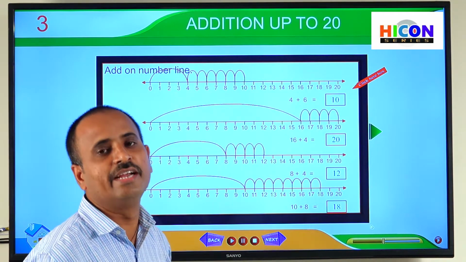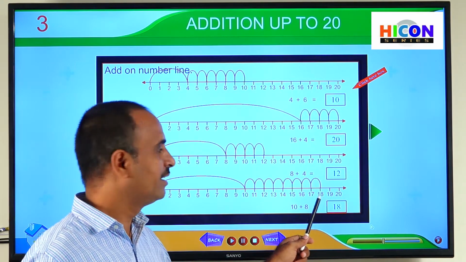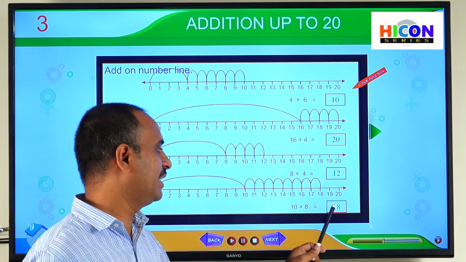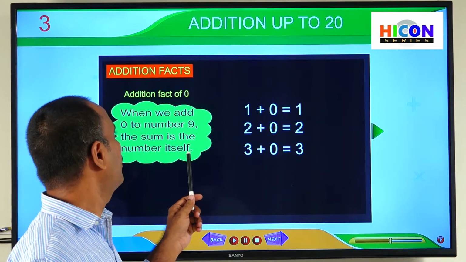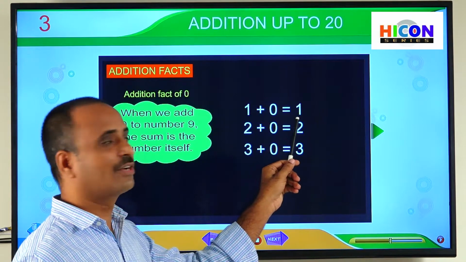Finally we have reached 18. The number we have reached finally on the number line is 18 and this 18 is called the sum. So 18 is the answer. So write 18 in this box. See some more examples of addition with 0. So 1 plus 0 is equal to 1.